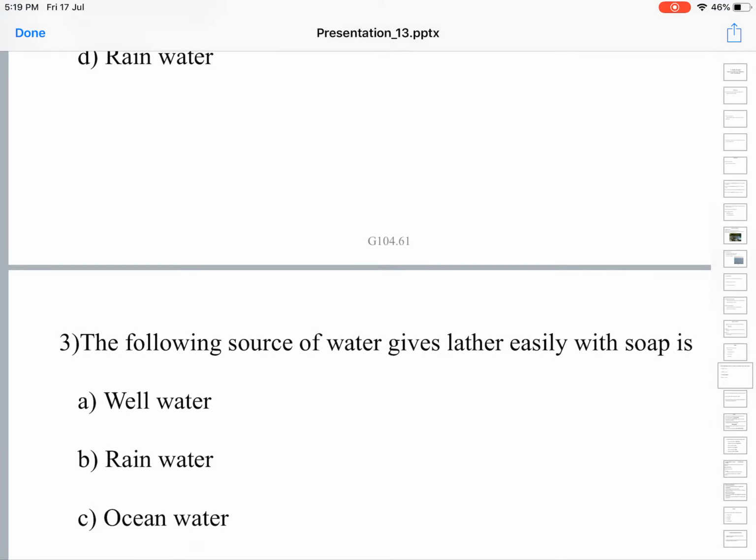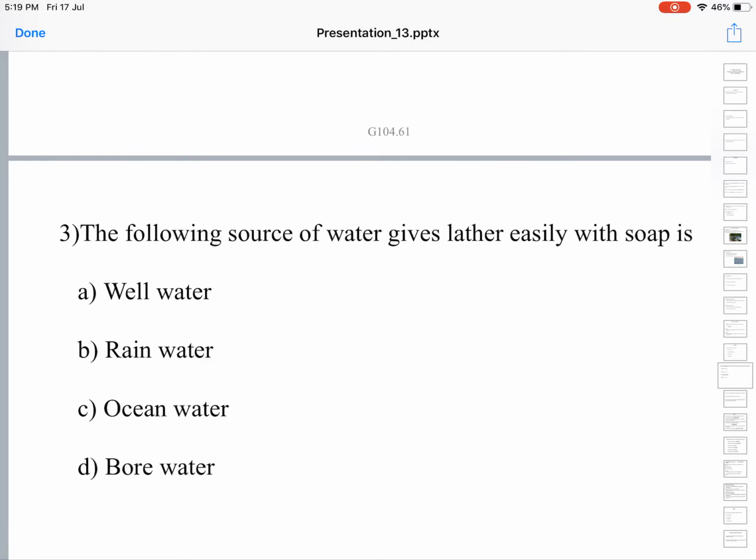The following source of water gives lather easily with soap: well water, rain water, ocean water, bore water. The well water and bore water are both underground waters, which have lots of dissolved salts. And ocean water contains the maximum quantity of dissolved salts. So none of the three will give lather easily with soap. Rainwater is one of the purest forms of water. It has the least amount of dissolved salts, so it gives lather easily with soap. The answer is B, rainwater.